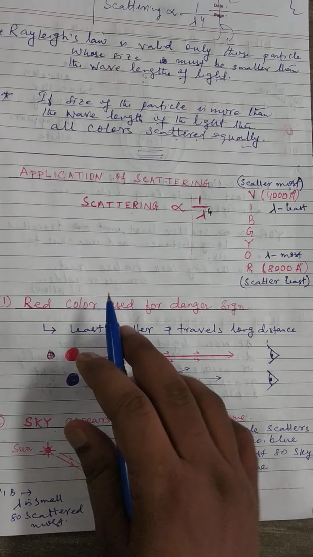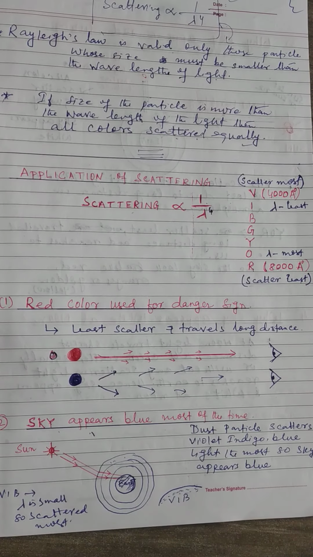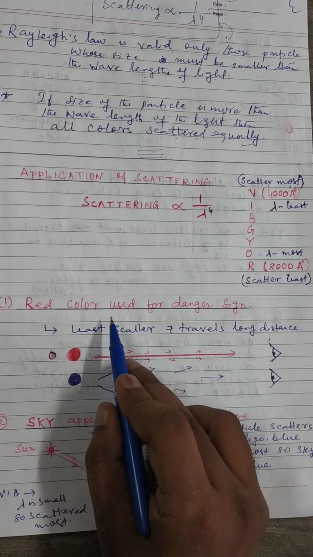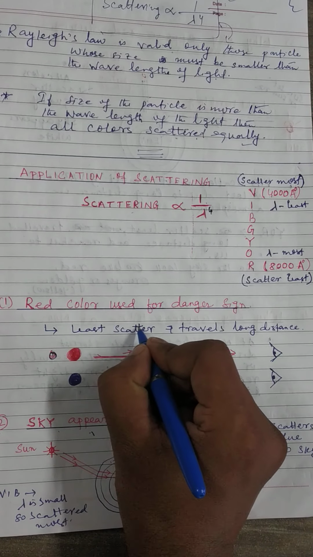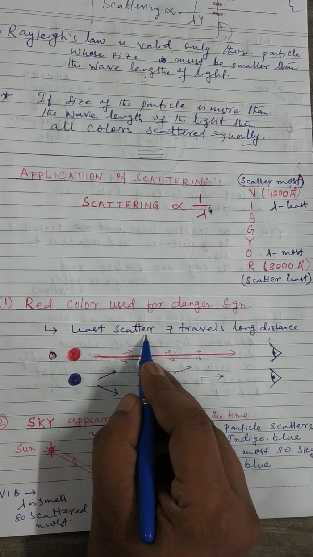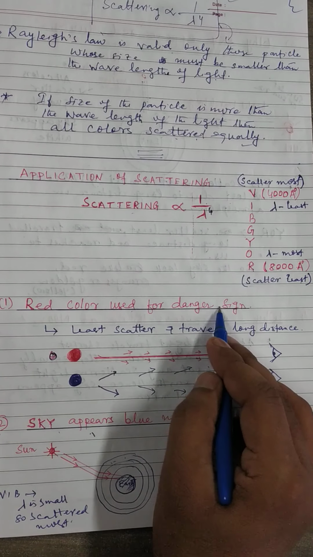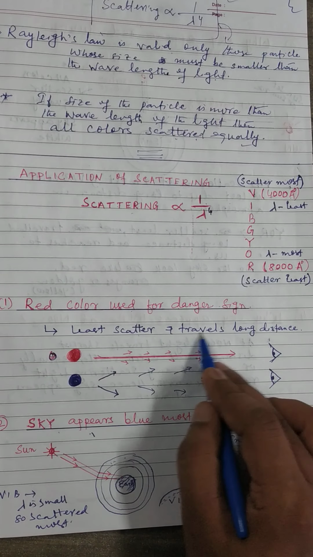Now look at this. Here is some question: red color is used for danger. Why is the red color always used for danger? Here you can easily answer this question. Here, red color is scattered least. Here, the T is missing, please do the correction. It's a human error. Red color is used for danger. Why? Because the red color light is scattered least and travels a long distance.